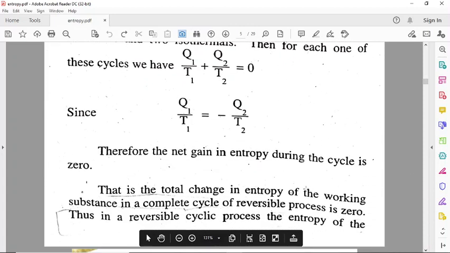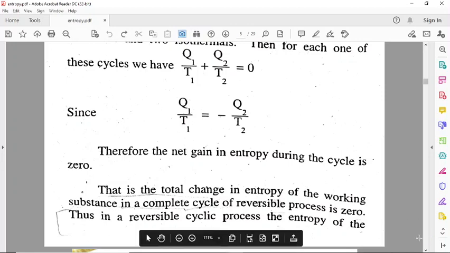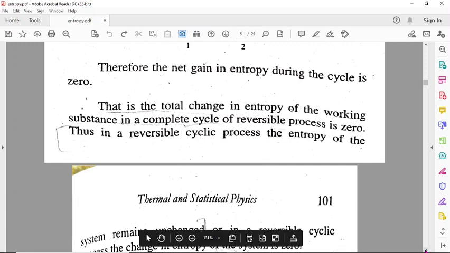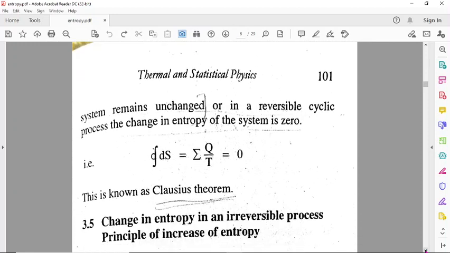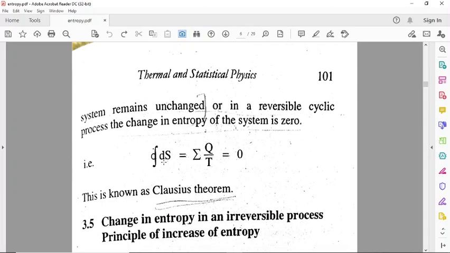Since Q1 by T1 equal to minus Q2 by T2, therefore the net gain in entropy during the cycle is 0. That is, the total change in entropy of the working substance in a complete cycle of reversible process is 0. As in a reversible cycle process, the entropy of the system remains unchanged. Therefore, we can write in a complete cycle, integral dS equal to summation Q by T equals 0. This is known as Clausius theorem.